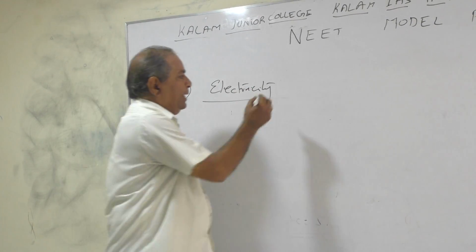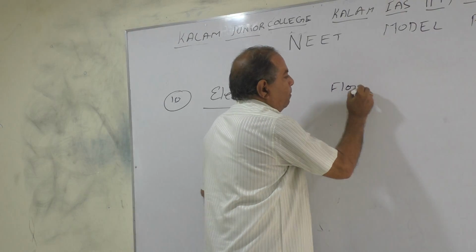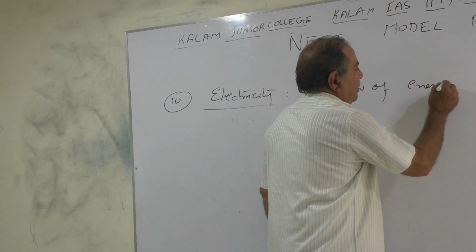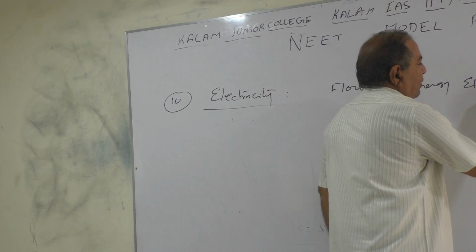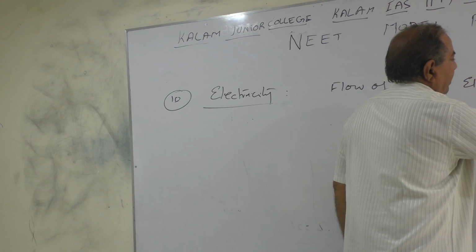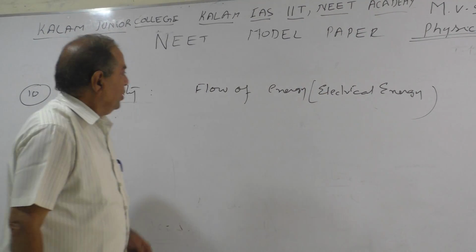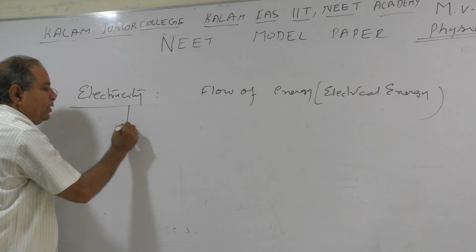What is meant by electricity? Flow of energy. Which energy? Electrical energy. This electricity is mainly of two types.